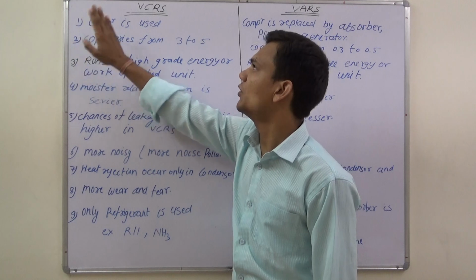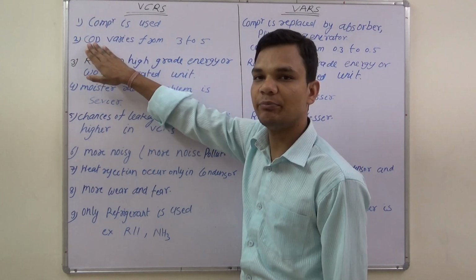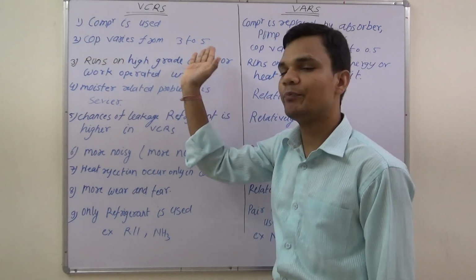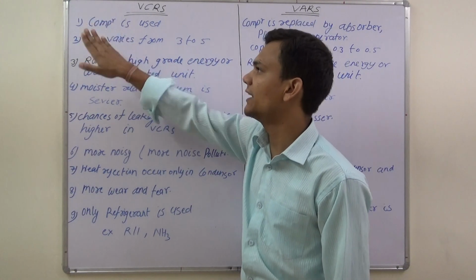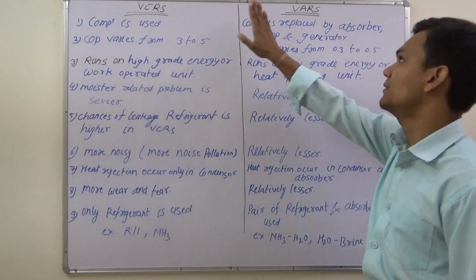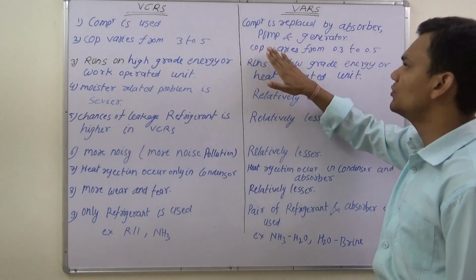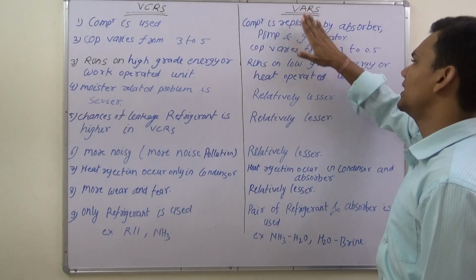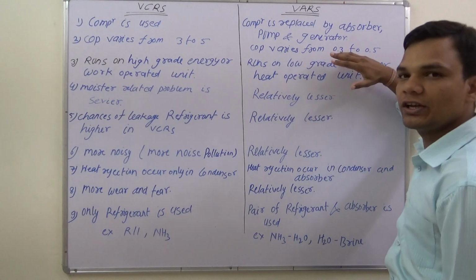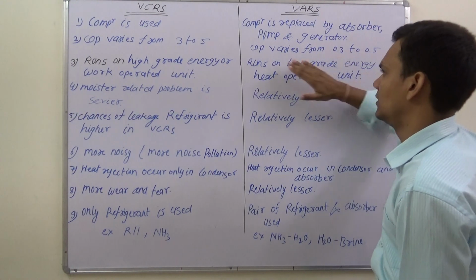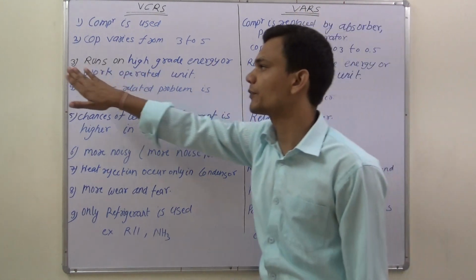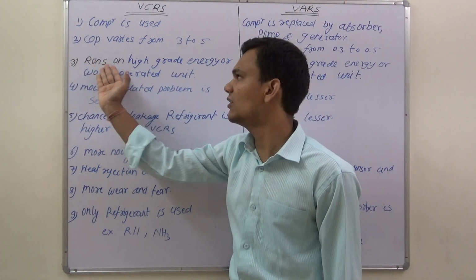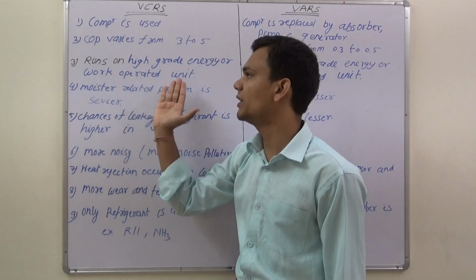The COP of VCRS varies from 3 to 5, and the COP of VCRS is higher as compared to VARS. The COP of VARS varies from 0.3 to 0.5. Lower COP for VARS. Third one is, VCRS runs on high grade energy, that is work operated unit.